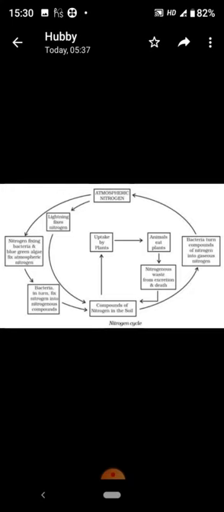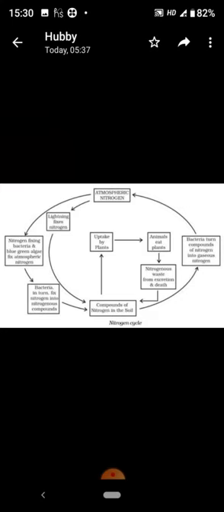Certain other bacteria convert some part of them to nitrogen gas, which goes back into the atmosphere. As a result, the percentage of nitrogen in the atmosphere remains more or less constant. The total cycle is described by this figure.